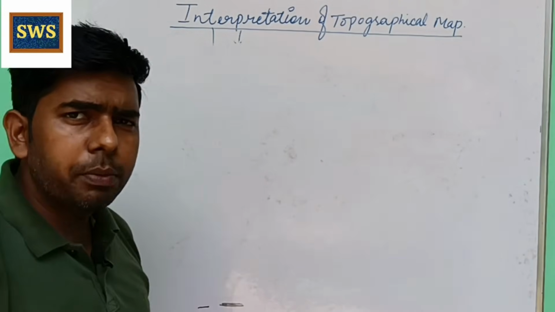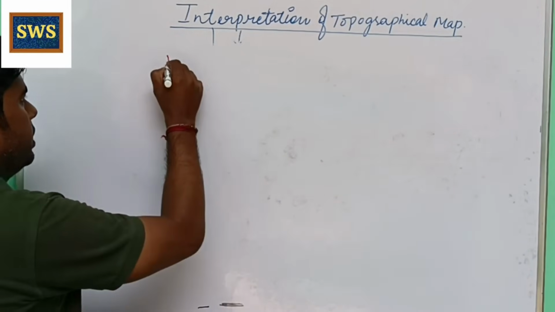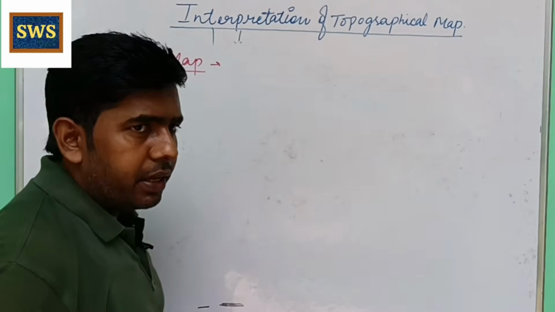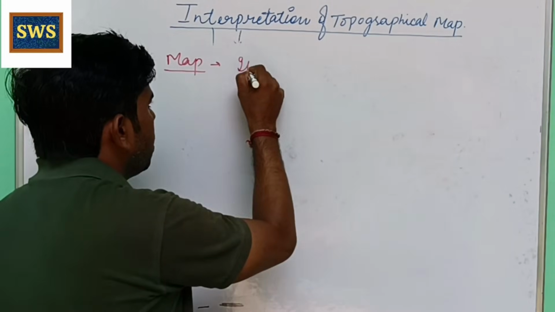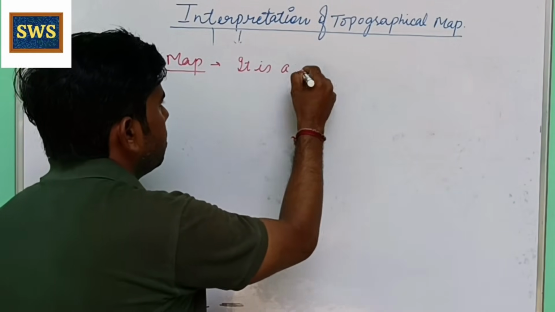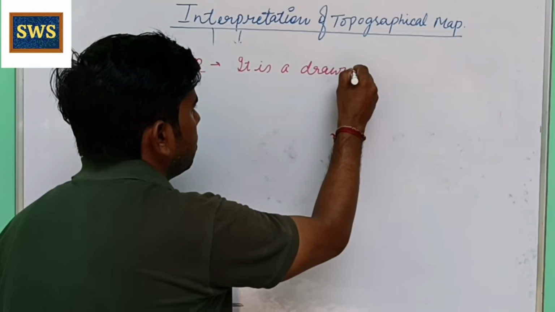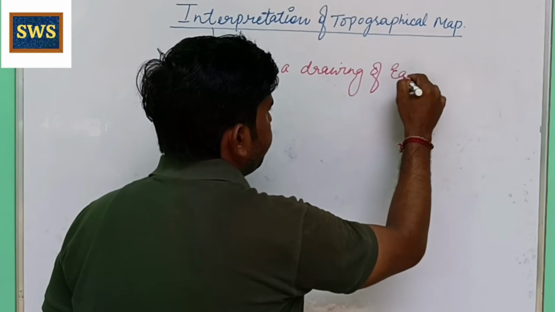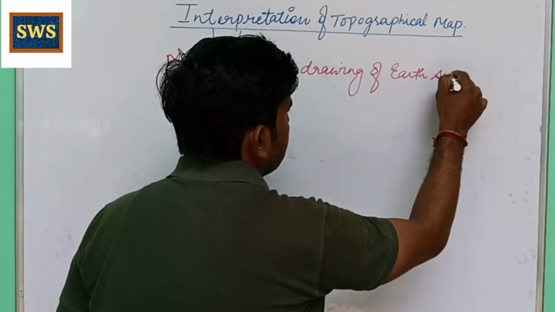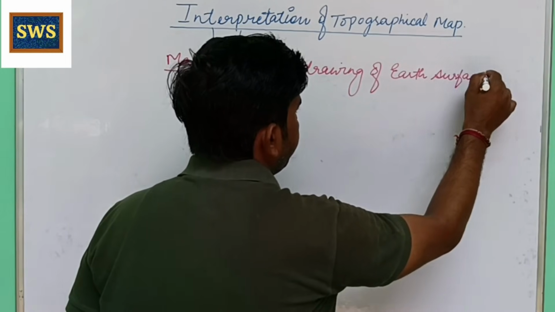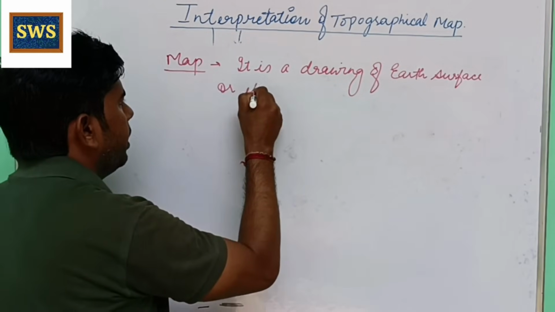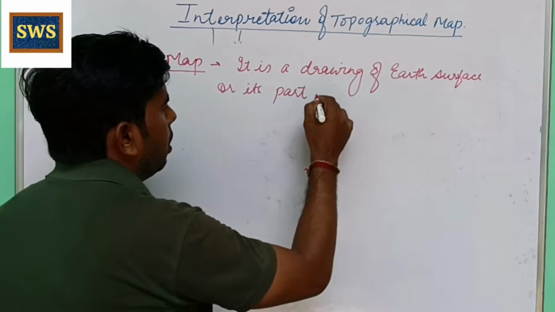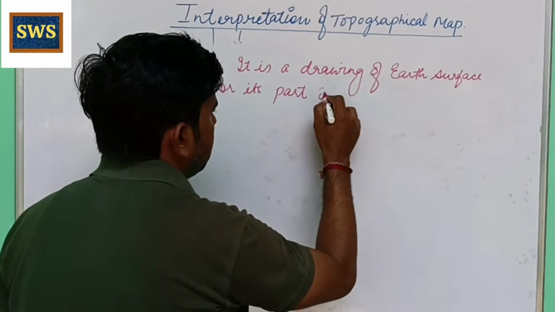How many of you know the meaning of map? Good. Simply, a map is a drawing of the earth's surface or its part on a flat surface.